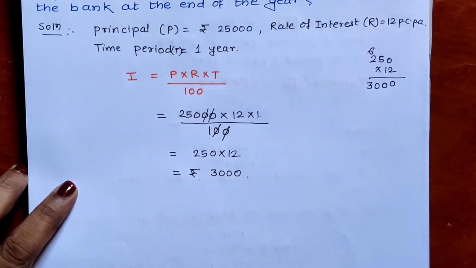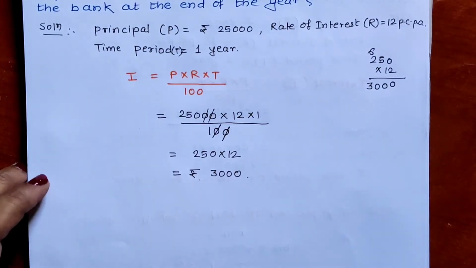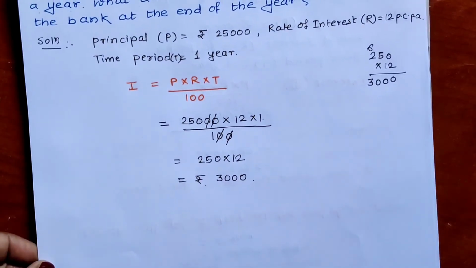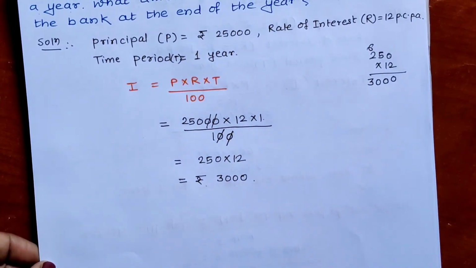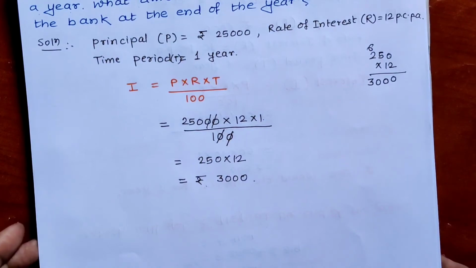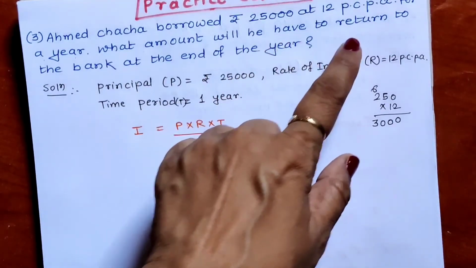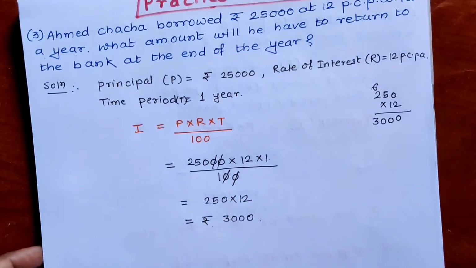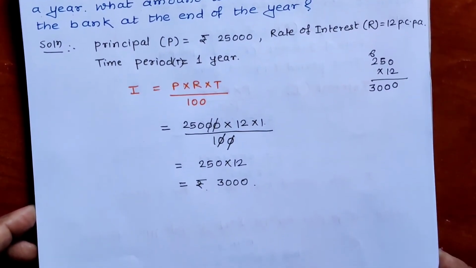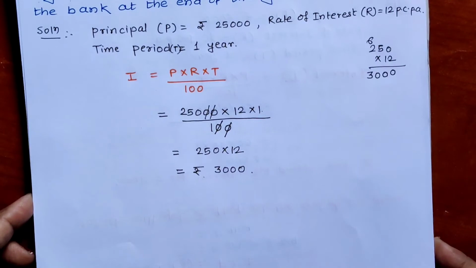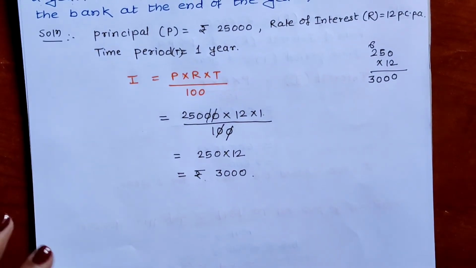How much interest will be given by bank to Ahmed Chacha? Rupees 3000. What we have to find out? We have to find out what amount will he have to return to the bank. So for that we have to apply amount formula.